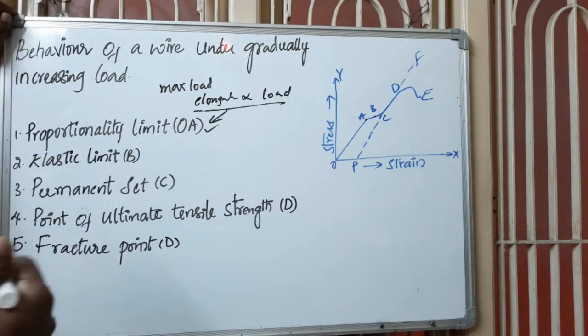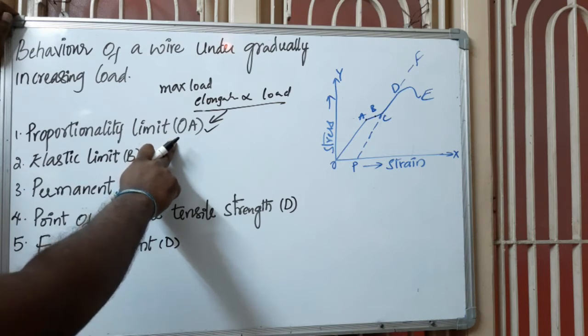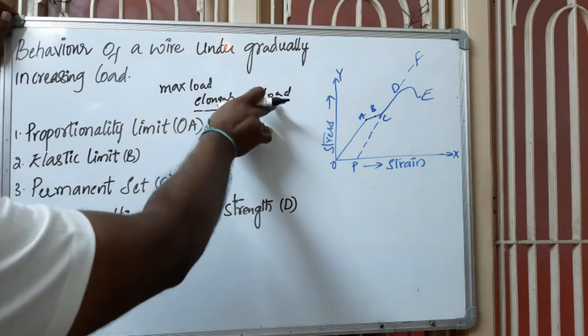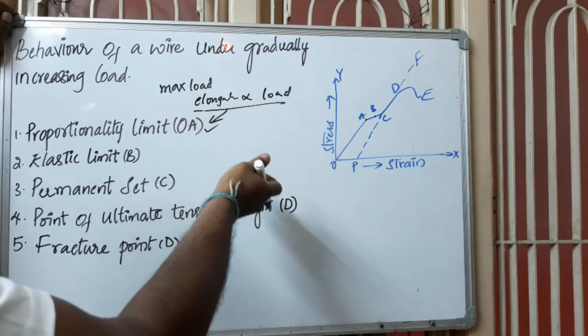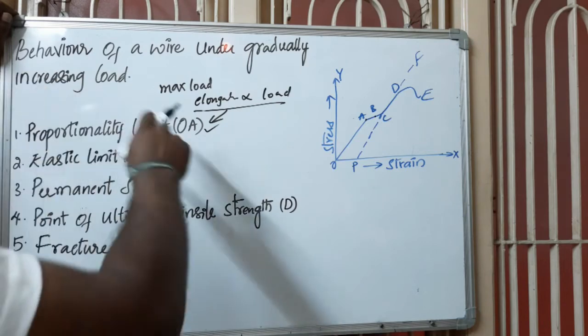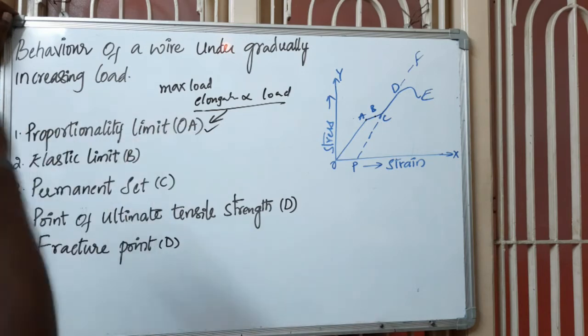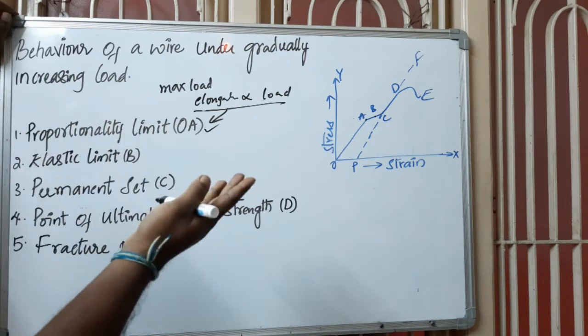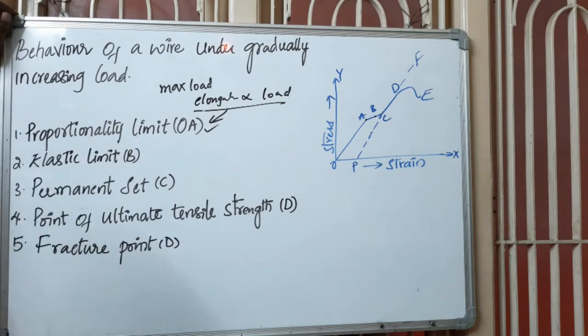If the load is increased above the proportionality limit, the elongation is not proportional to the load. Up to the proportionality limit only, elongation is directly proportional to load. Now we are increasing the load more than this, so this will not be obeyed. The elongation is now not proportional to the load, and Hooke's law is not obeyed. But it exhibits elasticity, which means it regains the original length if the load is removed.